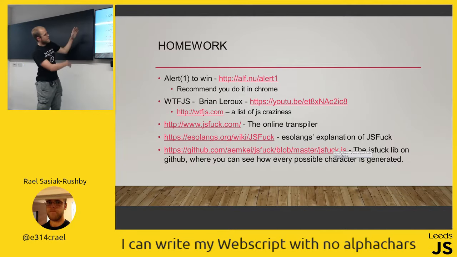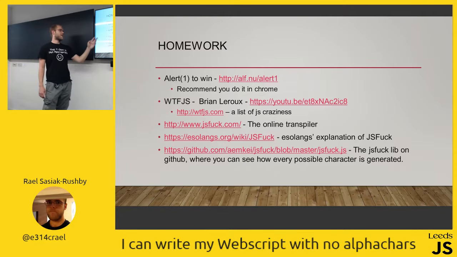Homework. Alert 1 to win, lots of fun, do it in Chrome. There's a bug with one of the challenges in Firefox. The node typing away in git bash part of this is heavily inspired by WTF.js by Brian LaRoe. Very good talk, you should definitely watch that. Goes into great detail, does a bunch more of these kind of stupid tricks in JavaScript, and WTFJS.com is a kind of encyclopedia of this kind of stupid thing.